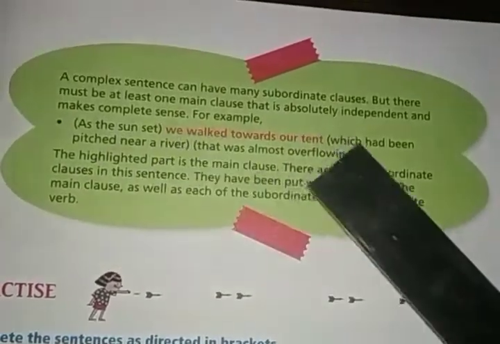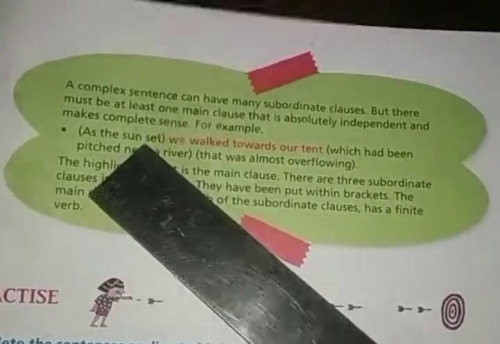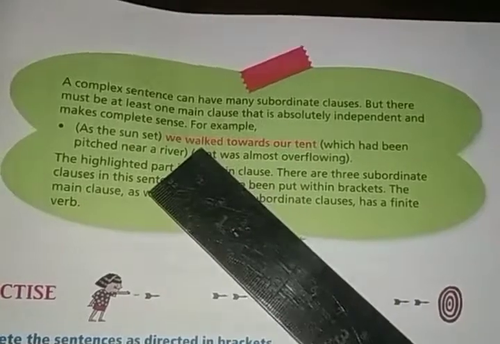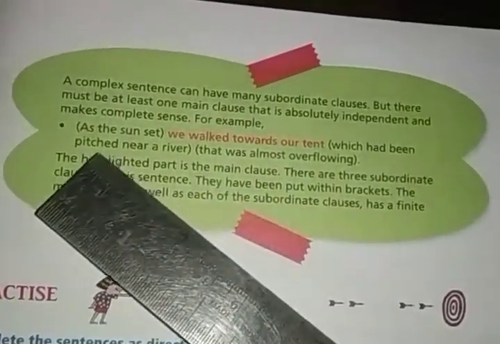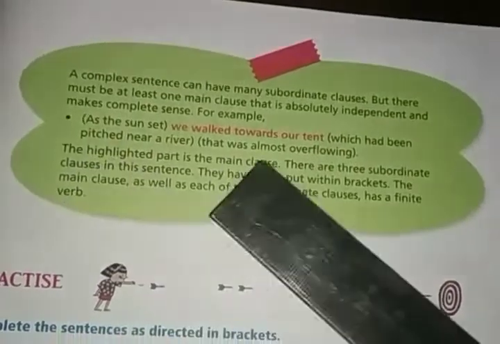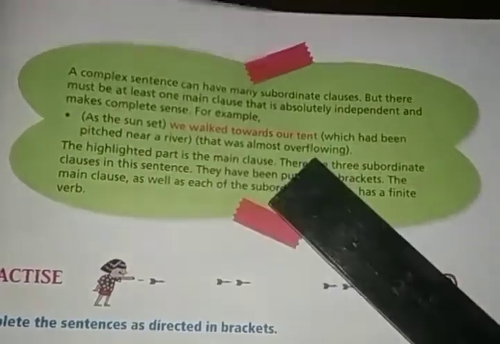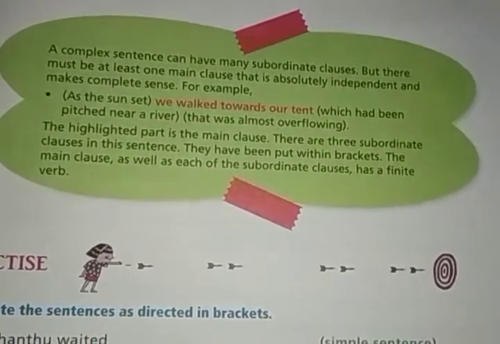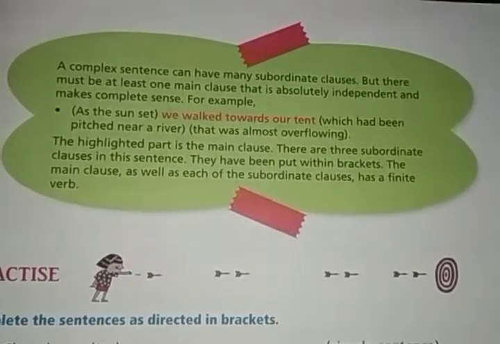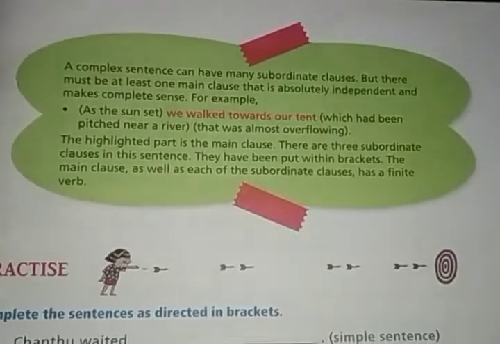In the first subordinate clause it is set. In the main clause it is walked. In the second subordinate clause there is pitched, and in the third subordinate clause overflowing. They are the main finite verbs. Understood? So this is the formation of a complex sentence.